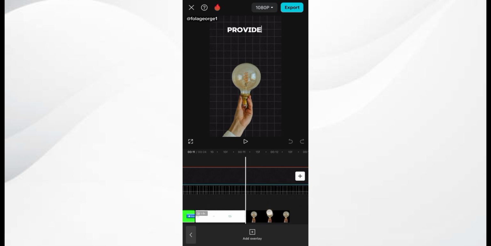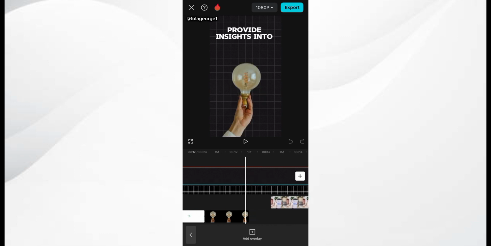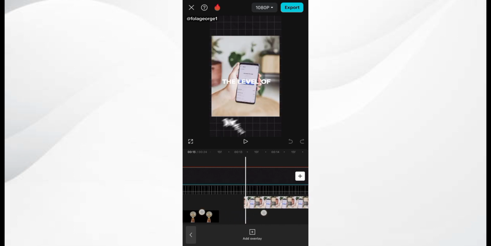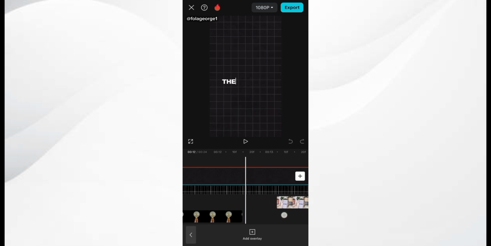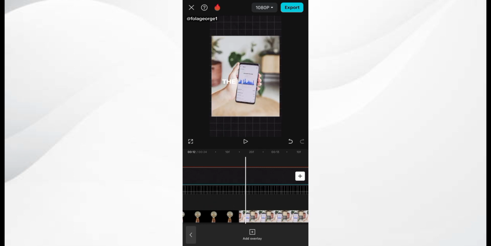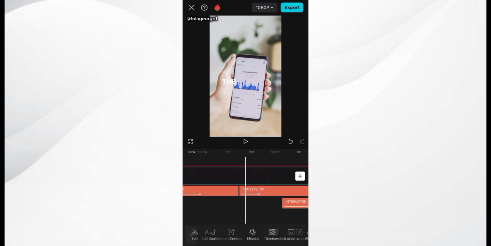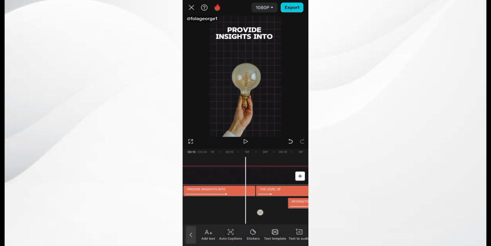Now that we have brought in the ding sound effect for our light bulb, we simply move on to the next scene. The next scene says "the level of interaction." I'm just going to drag in my image right here, close to the light bulb image. I click on the image and expand it, as it is in the original video. Then I click on text so that I can edit my text.